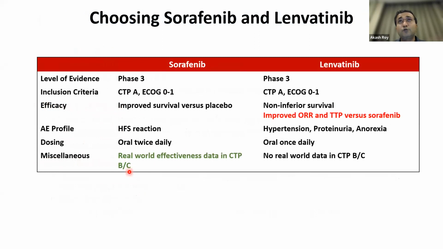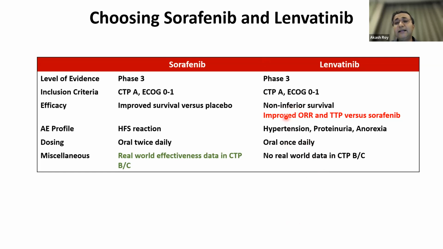Sorafenib and lenvatinib are the 2 molecules which are again going to be used if somebody is not able to afford immune checkpoint inhibitors. Lenvatinib has become the standard go-to drug nowadays. It has been shown to be non-inferior in overall survival with sorafenib. The only problem with lenvatinib is that in Child B and C, we still don't have real-world data, but that is going to come up.